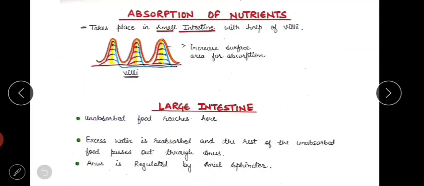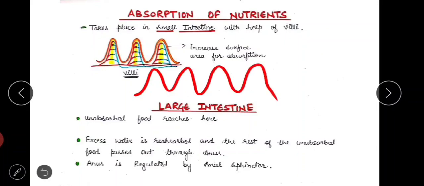Coming to the absorption part, it takes place in the small intestine with the help of finger-like projections. There are numerous small finger-like projections all over the inner wall of the small intestine. They increase the surface area for absorption. They are called villi. So these finger-like projections, which are present all over the inner intestine, are called villi. They increase the surface area for absorbing food. These villi are richly supplied by blood vessels, blood capillaries, so that nutrients can get into the blood.